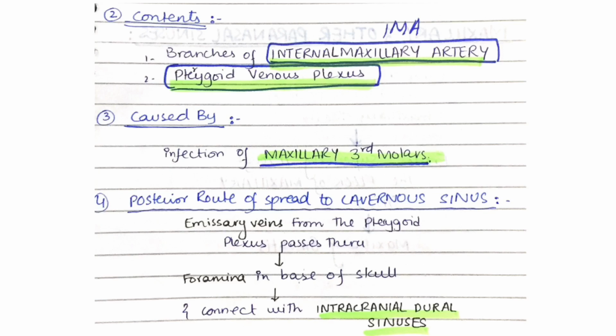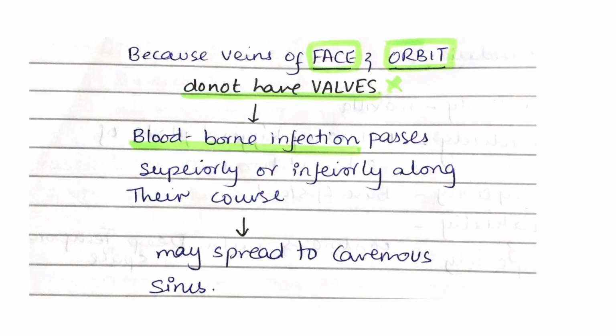and infratemporal space infection can further spread to the cavernous sinus, forming the posterior route of spread to the cavernous sinus. Now, what is the posterior route? Emissary veins from the pterygoid plexus pass through foramina in the base of skull that connect with intradural sinuses. Because the veins of the face and orbit do not have valves, blood-borne infection passes superiorly or inferiorly along their course and spreads to the cavernous sinus, causing cavernous sinus thrombosis. So infratemporal space infection spreads to the cavernous sinus, forming the posterior route. There are two routes of cavernous sinus thrombosis, anterior and posterior. Posterior route is spread of infection from the infratemporal space.